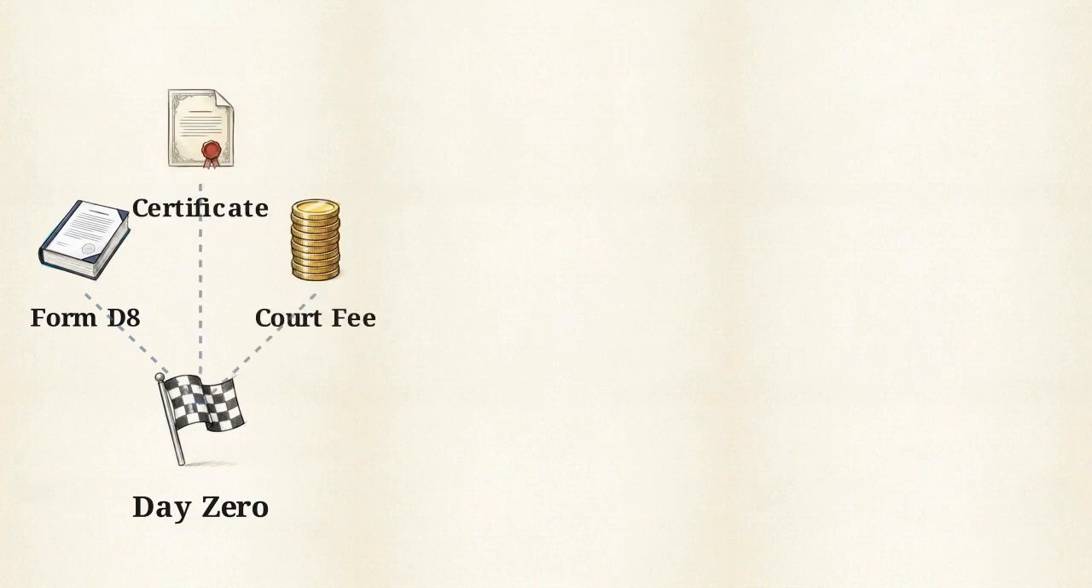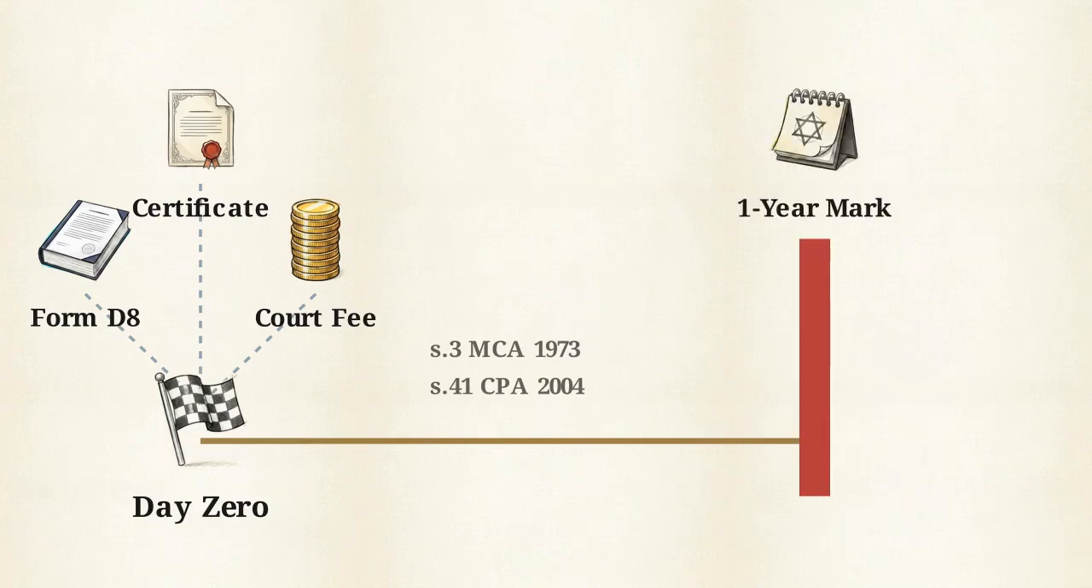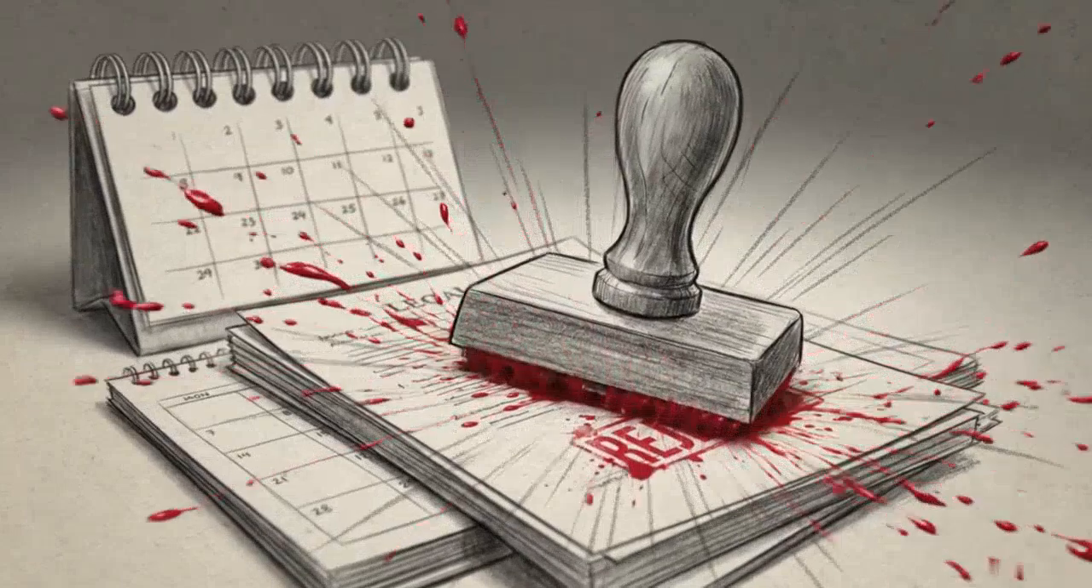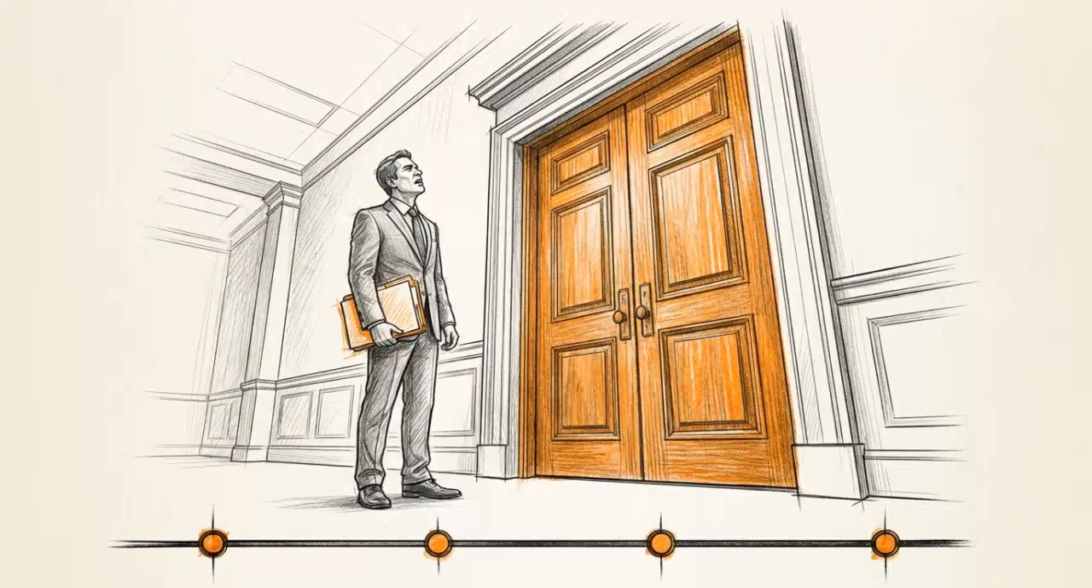Day 0 is the date the application, Form D8, is issued by the court. This must be accompanied by the marriage certificate and fee. However, Section 3 of the Matrimonial Causes Act 1973 and Section 41 for civil partnerships imposes an absolute barrier at the 1-year mark. No application for divorce or dissolution can be legally presented to the court before the first anniversary of the union. This rule prevents legal filings during the immediate first year of a marriage or civil partnership.